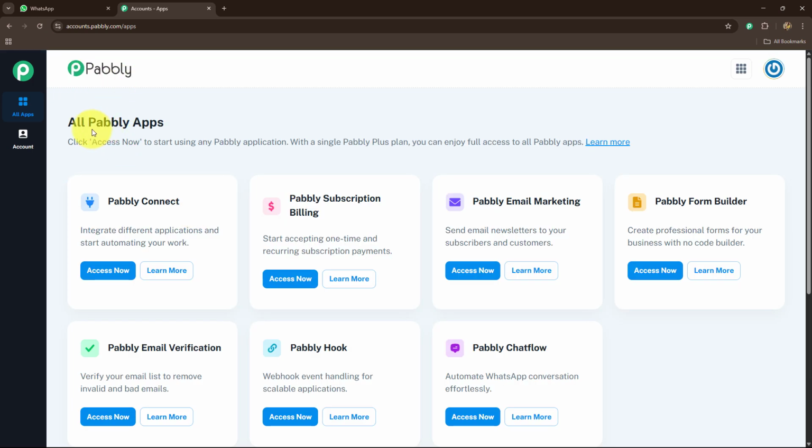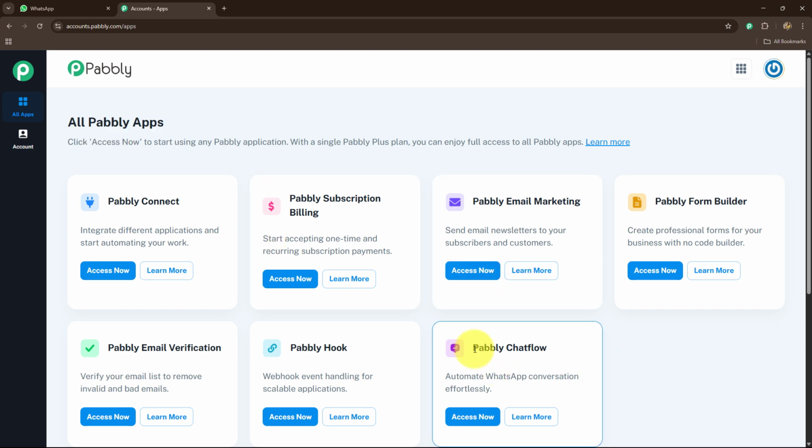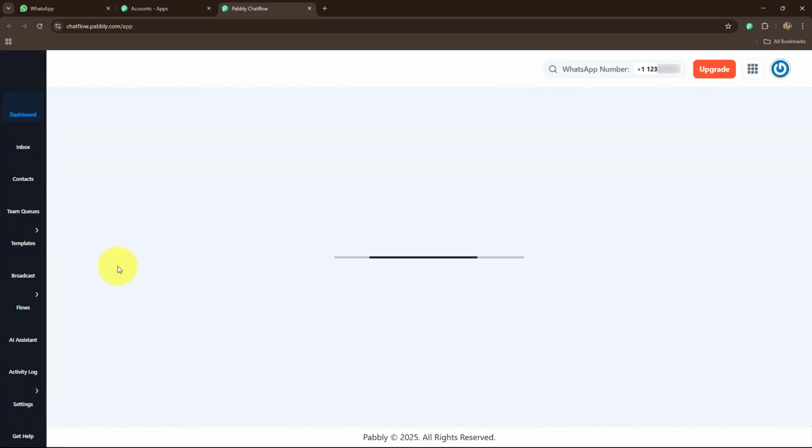This is the all apps section where we can find all the products that are offered by Pabbly. To create our WhatsApp chatbot, we are going to use Pabbly Chatflow. So let's click on Access Now, and it is going to take us towards the dashboard of Pabbly Chatflow.